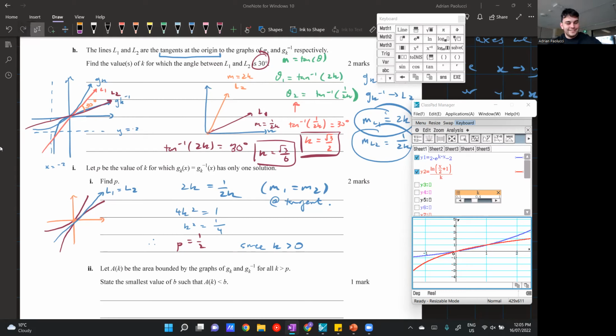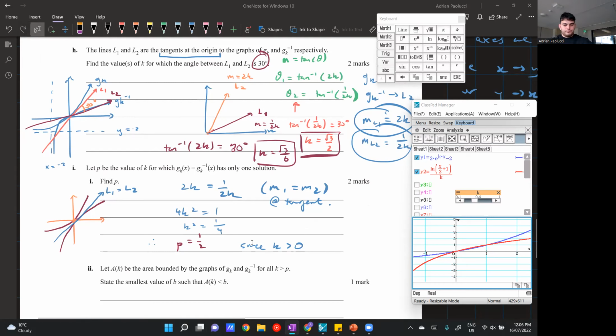But if you want to add a slider to your TI, that's what I was saying before. All you have to do is just type in a function with K in this case, and then you can go to your menu and then go actions and then insert slider, and then that'll get you the slider just like how Adrian has it on his screen on the CAS.